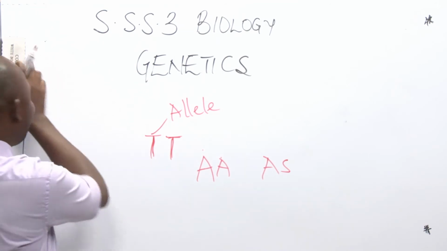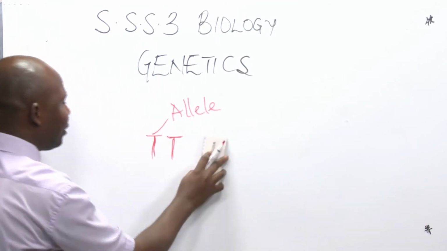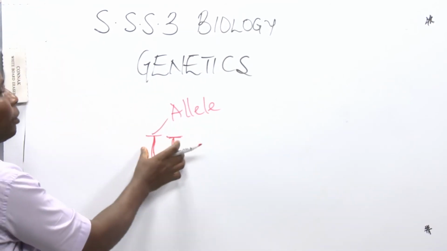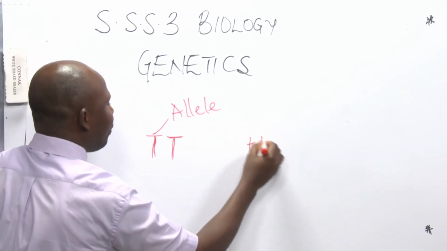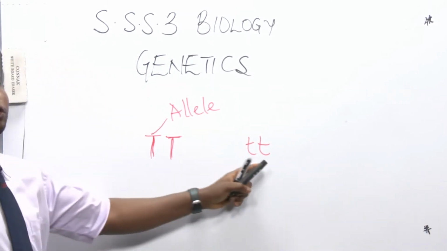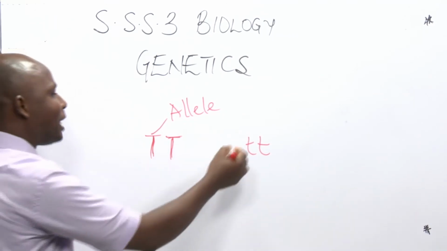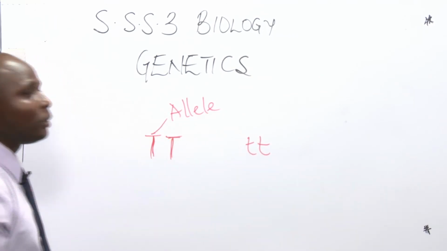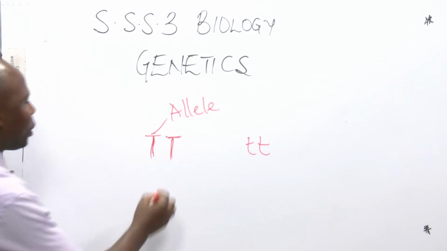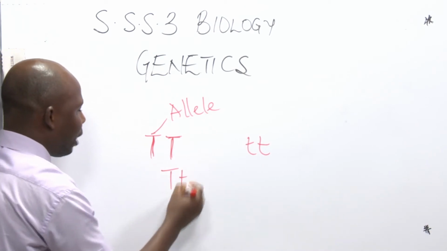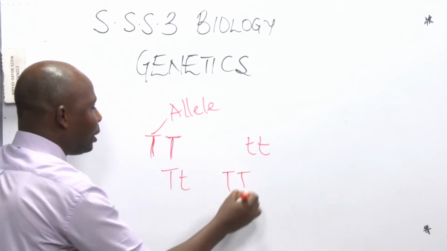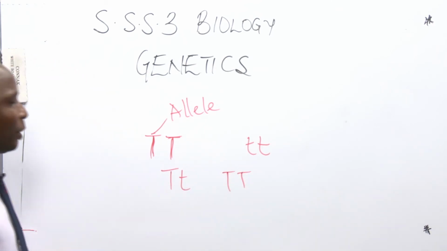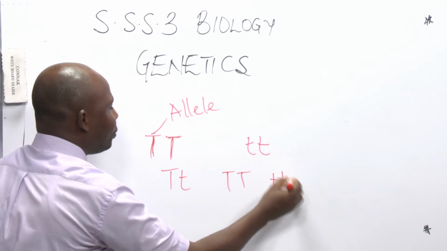For example, for tallness, we can have TT, or we have this, which is for shortness. So this is an allele. Now, when you talk about different versions, an organism may have something like this, or this.